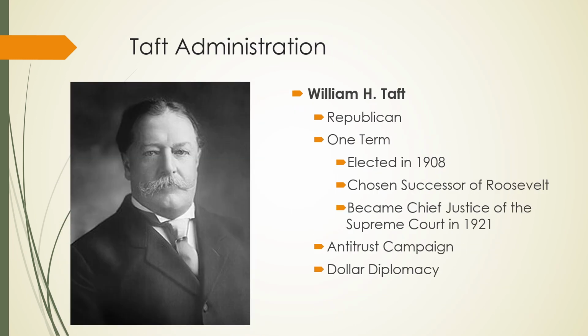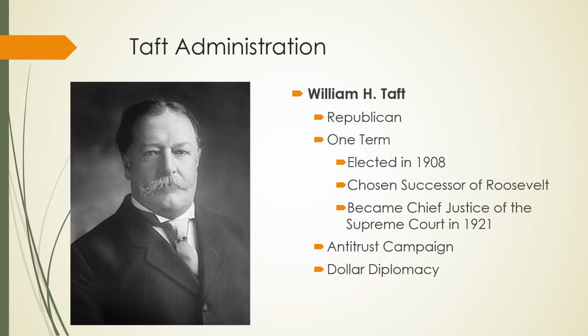All right, so after Roosevelt's second term, now keep in mind he's only elected to the second term. The first term, he's finishing McKinley's term, but after his second term, he is going to step down and endorse William Howard Taft as his successor. Okay, so that's important to understand.